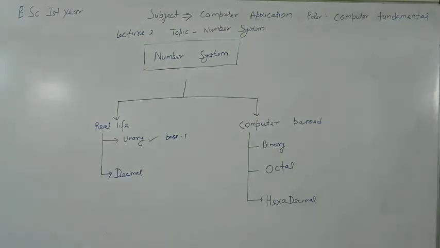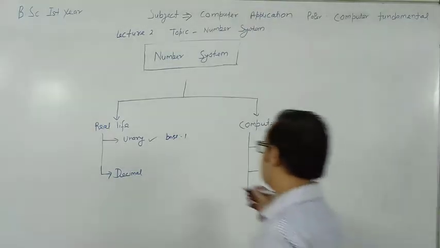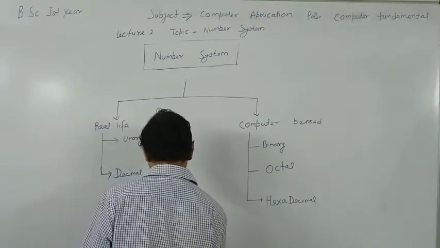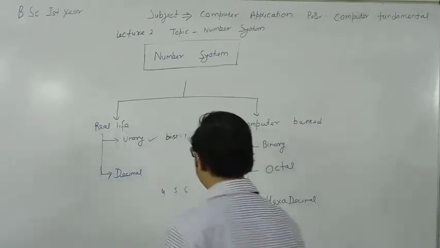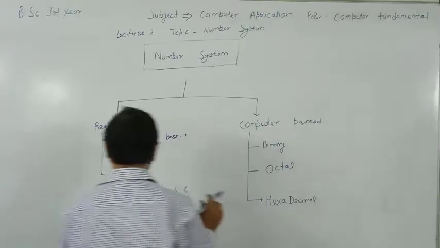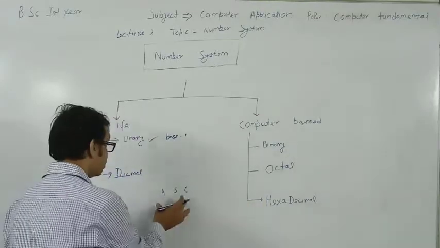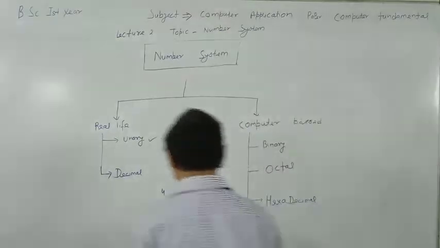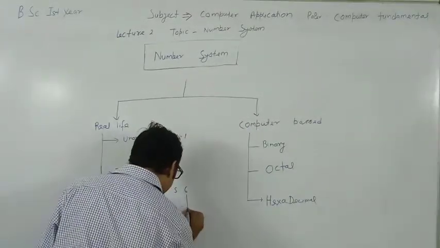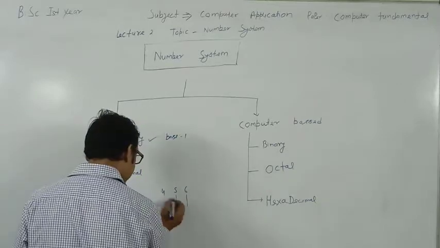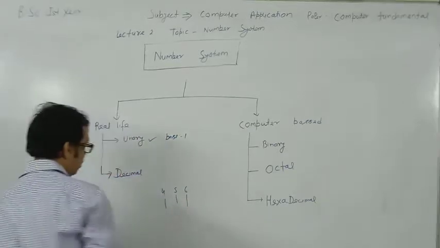Like he wants to write 456. 456 means, he makes the number in such a way that 6 is in the unit place, 5 is on the tens place and 4 is on another place.